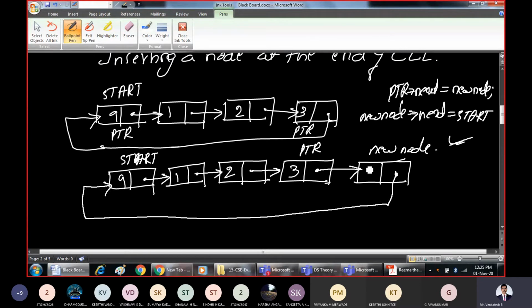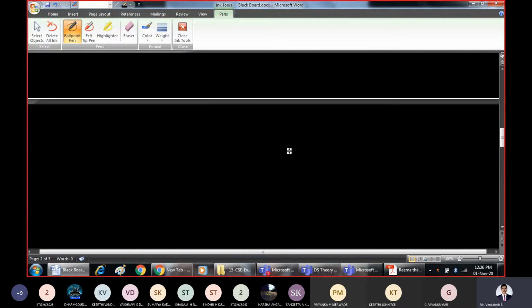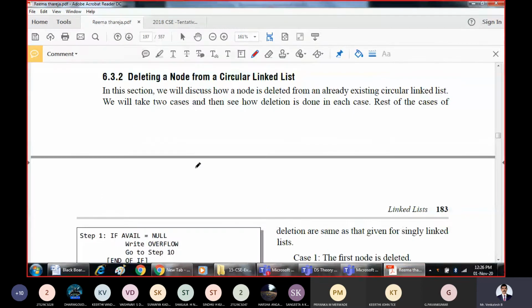What was the data part of that new node? Let us assume data could be anything, so I will take 10 in this case. So two procedures we have seen: how to insert a node at the beginning, and how to insert a node at the end of the linked list. In both cases, we take one pointer called PTR and go to the last node first, and then perform the required operation. That was the logic to insert a node at the beginning and end of a circular linked list.